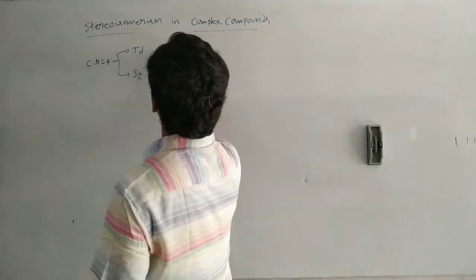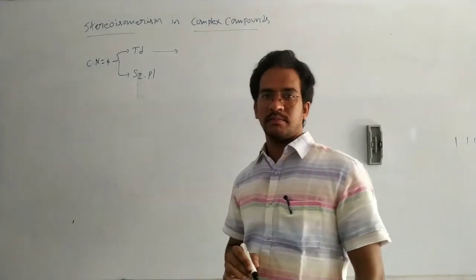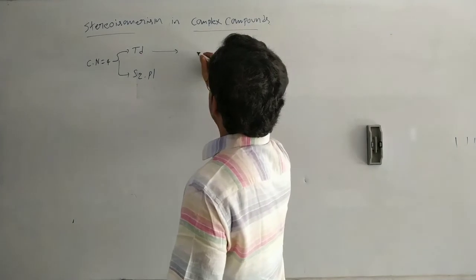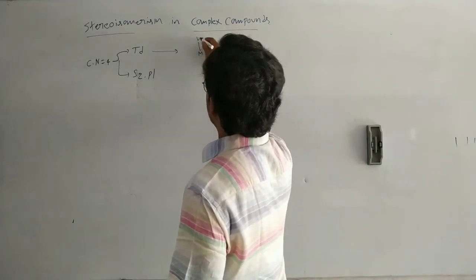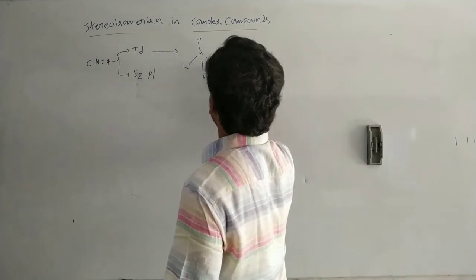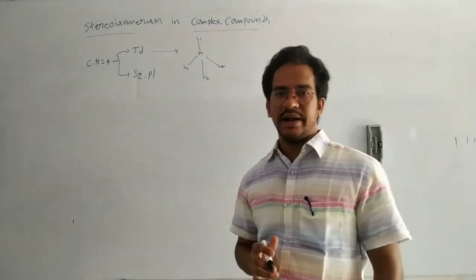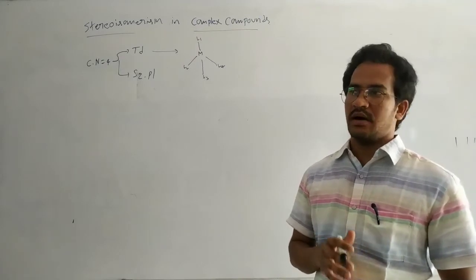Now, this tetrahedral complex compound. Suppose the metal has L1, L2, L3, L4 around it in a tetrahedral geometry. This tetrahedral geometry is not suitable for geometrical isomerism.